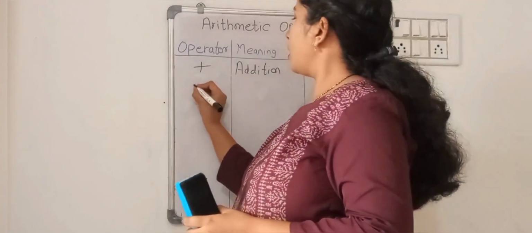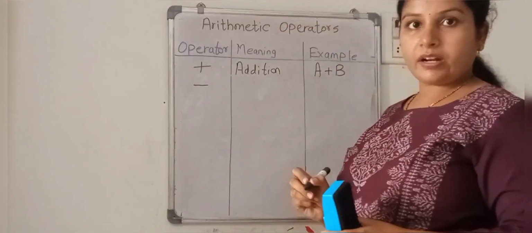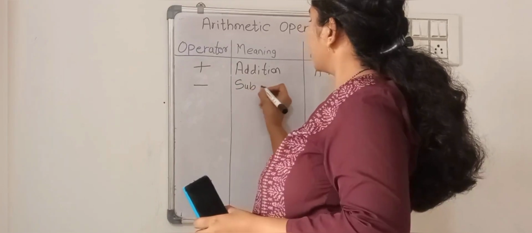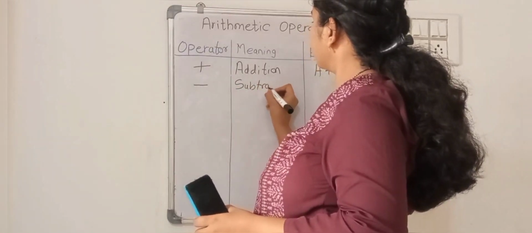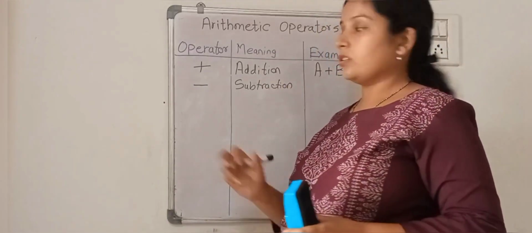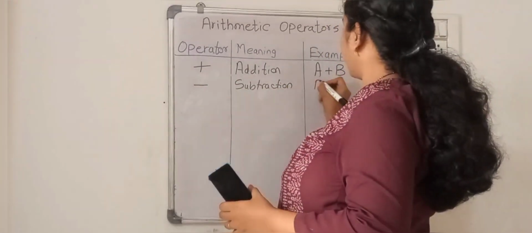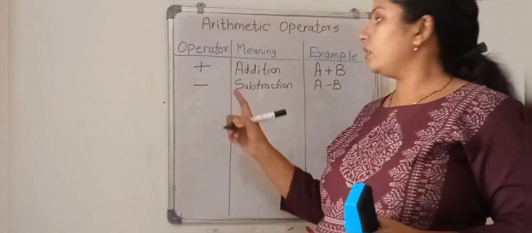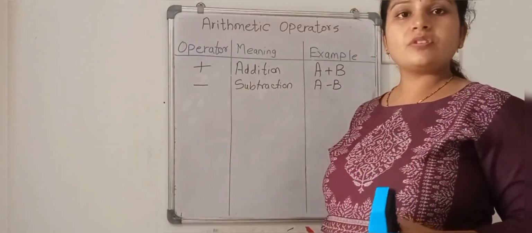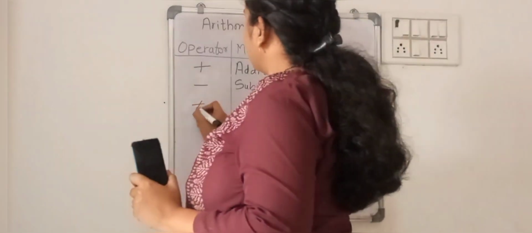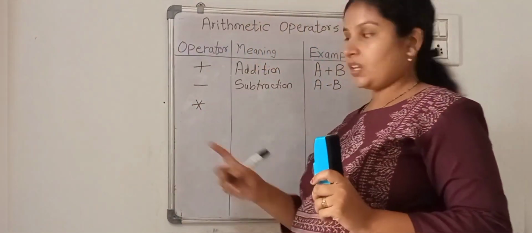The second one is the minus, right? And the minus operator is used for subtraction. So whenever you are going to subtract one value from another, you are going to use the minus operator for that. Next is the multiplication.